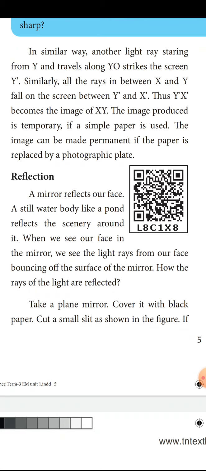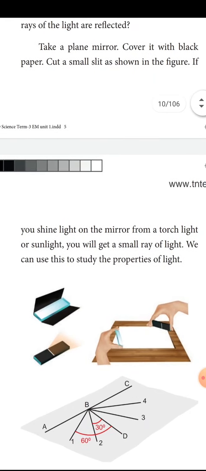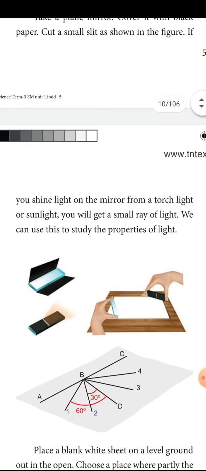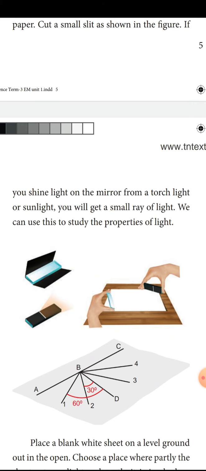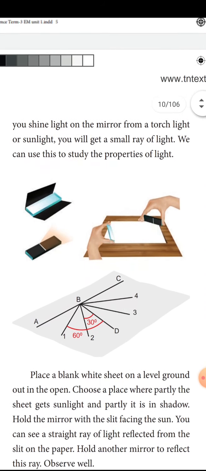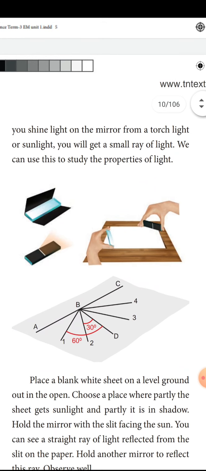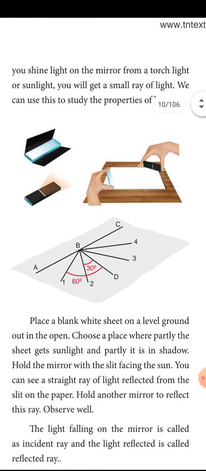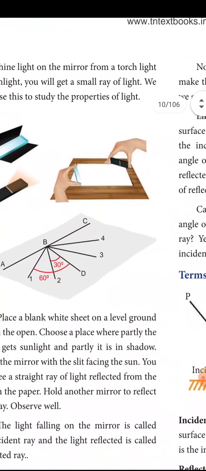Take a plain mirror, cover it with black paper, and cut a small slit, that is a small hole, as shown in the figure. If you shine light on the mirror from a torchlight or sunlight, you will get a small ray of light. We can use this to study the properties of light. What are the properties of light?